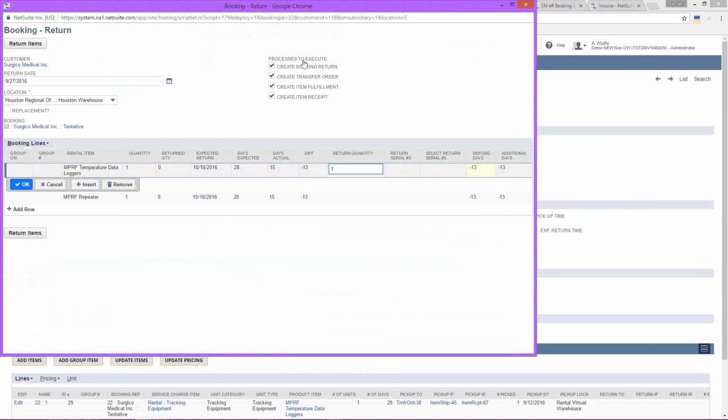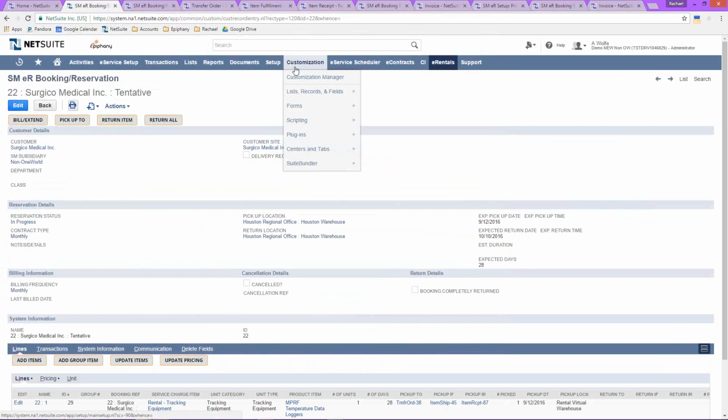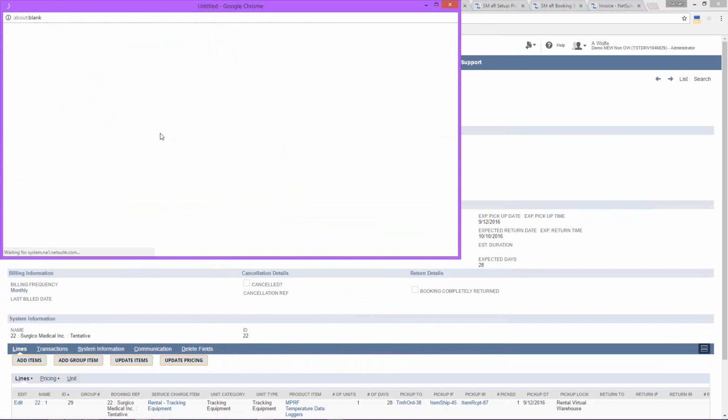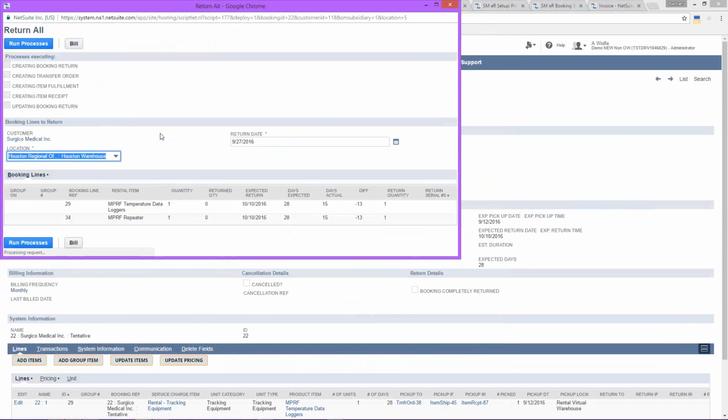Now, if your customer is transferring or returning all items that are rented, you can walk through the Return All process. The Return All process will automatically create your booking records, and it will show a listing here of all items that were rented. You indicate your date and your location, select Run Process, and the system automatically creates the book and return records for all items, your transfer order, item fulfillment, and item receipt. And it also goes in and updates your booking record to show that all items have been returned.